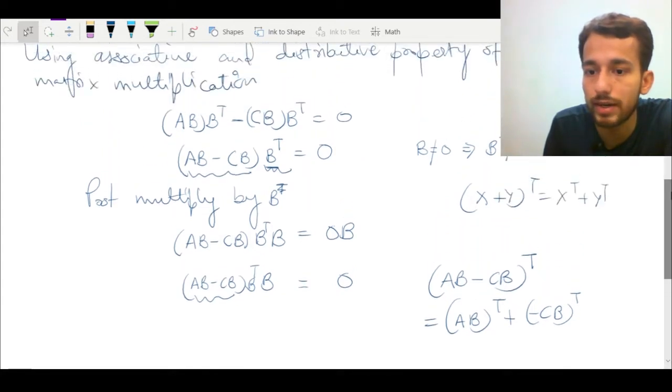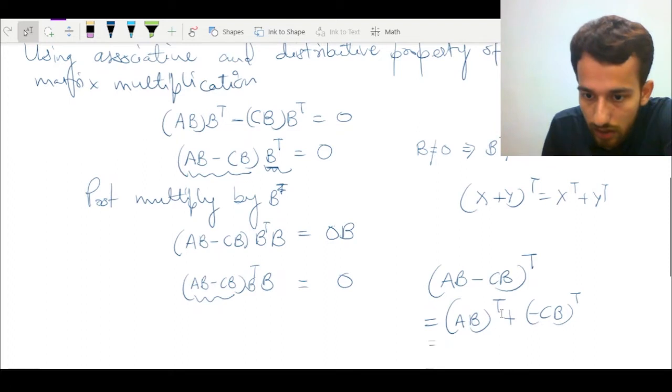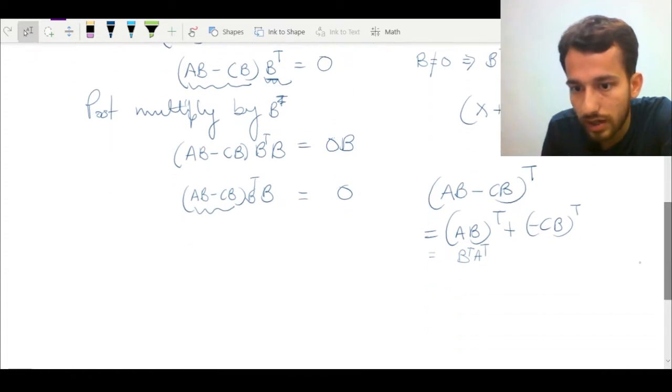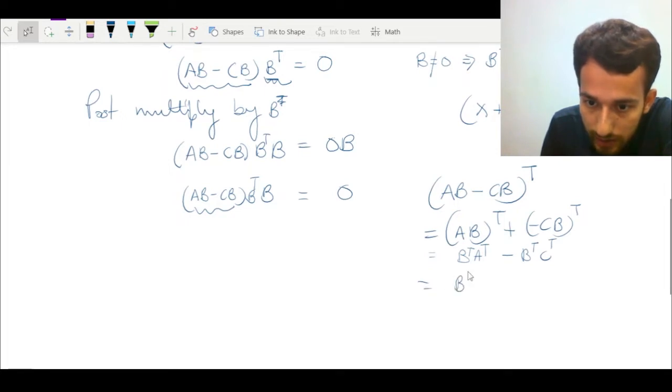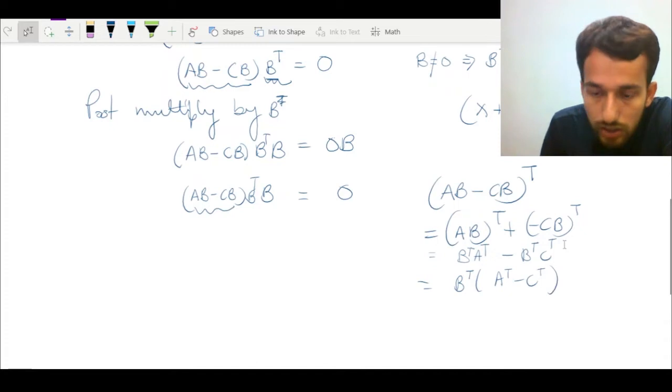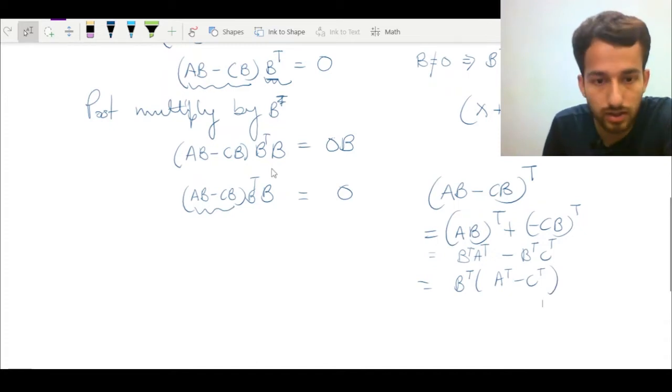We know this property in general. So from here, if I rewrite it again, this will be B transpose A transpose. I'm using the property of transpose of a matrix, and this will be B transpose C transpose. If I now take the B transpose common, then I am left with A transpose minus C transpose.